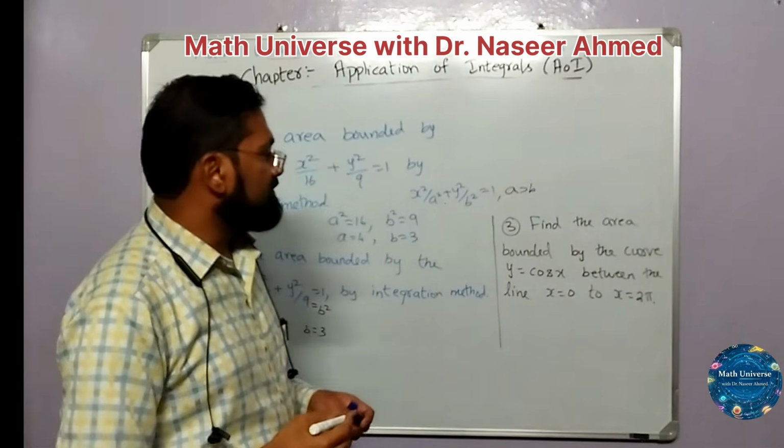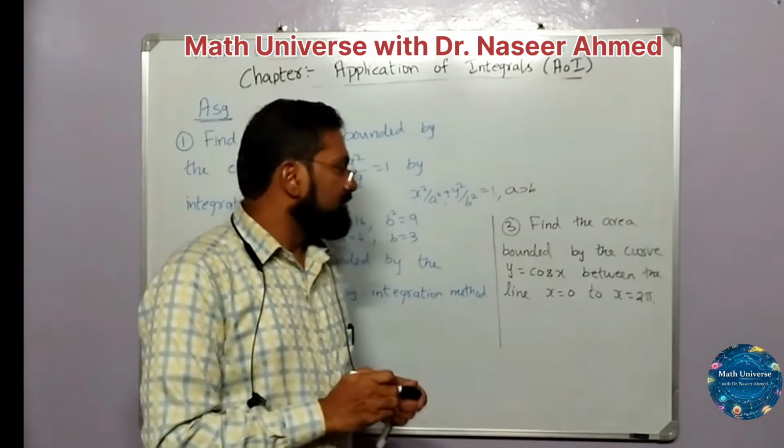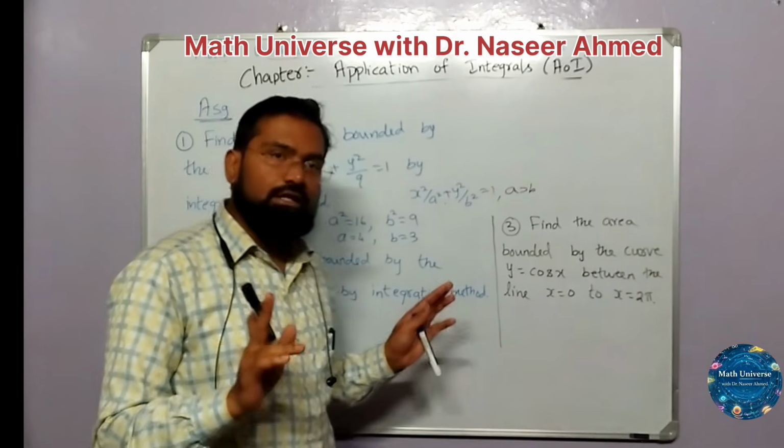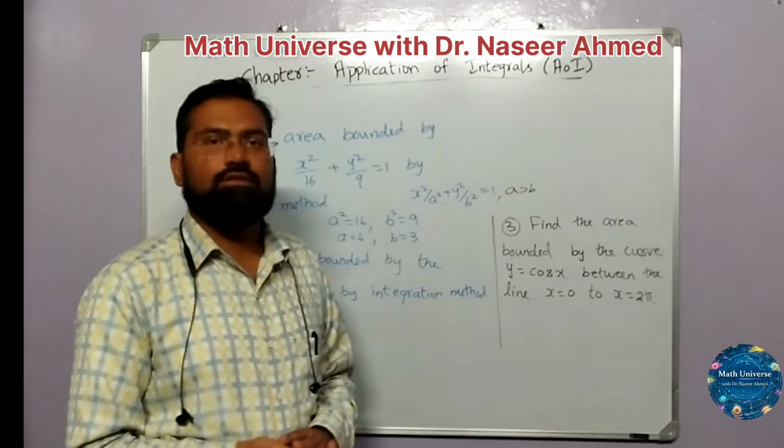As we know already, I think we have already solved for sin x. Now it is for cos x.